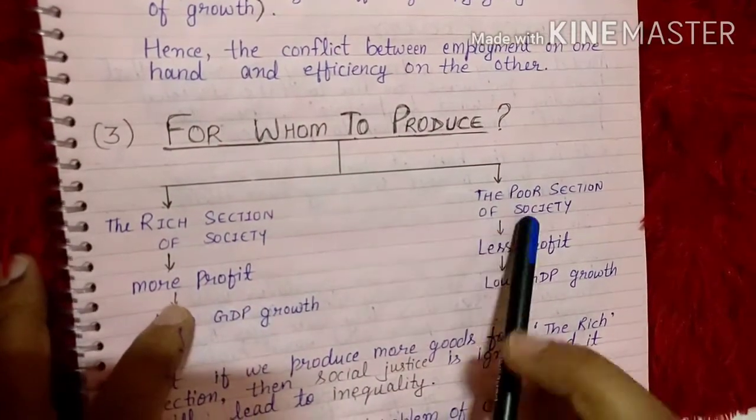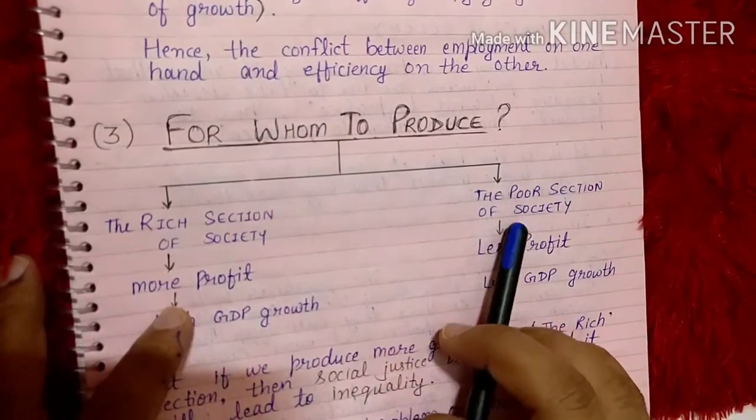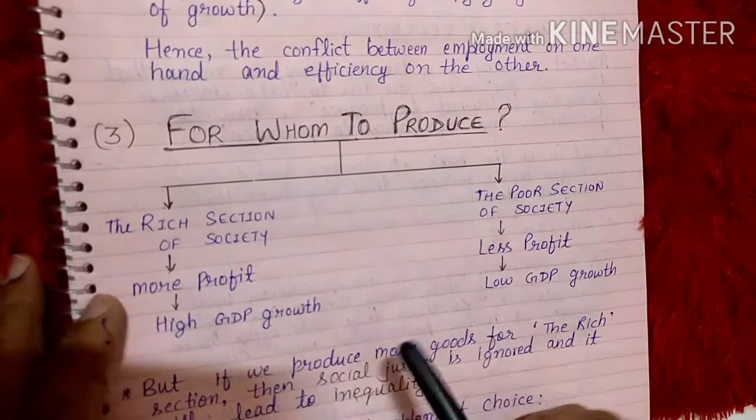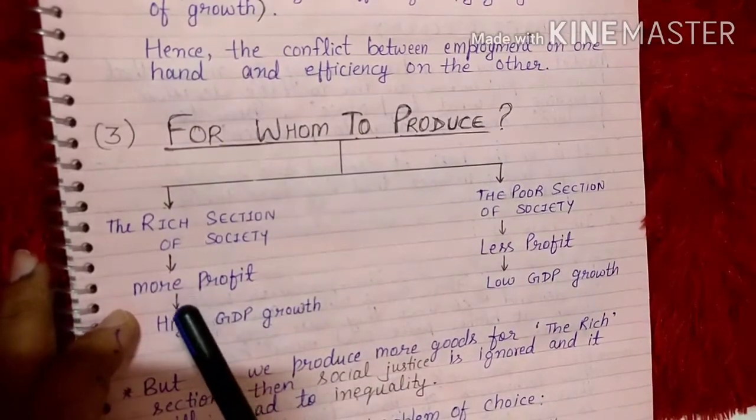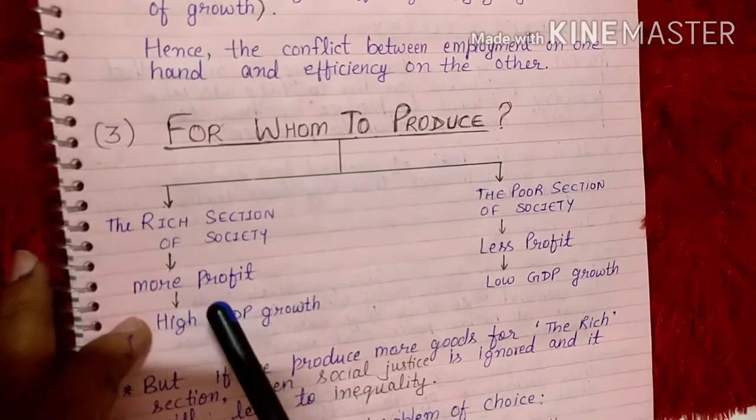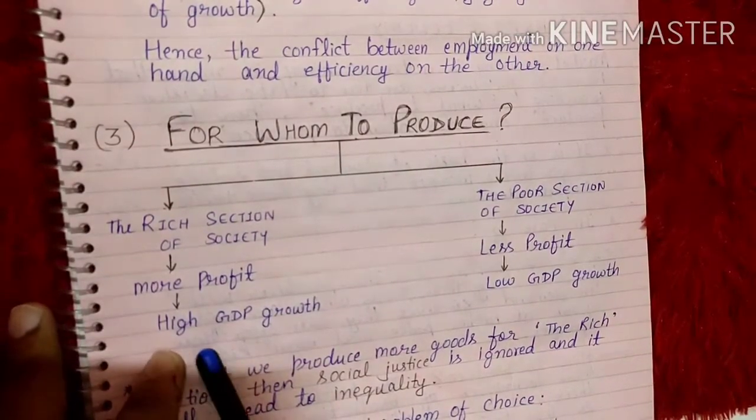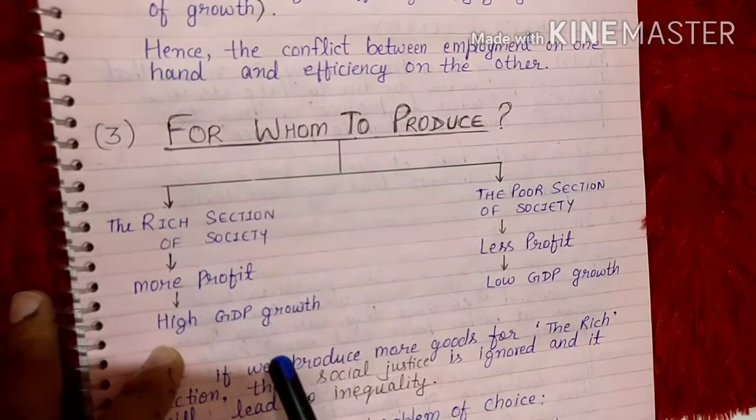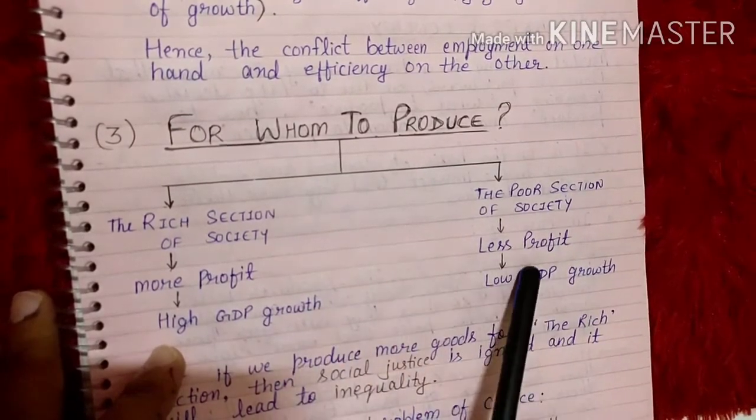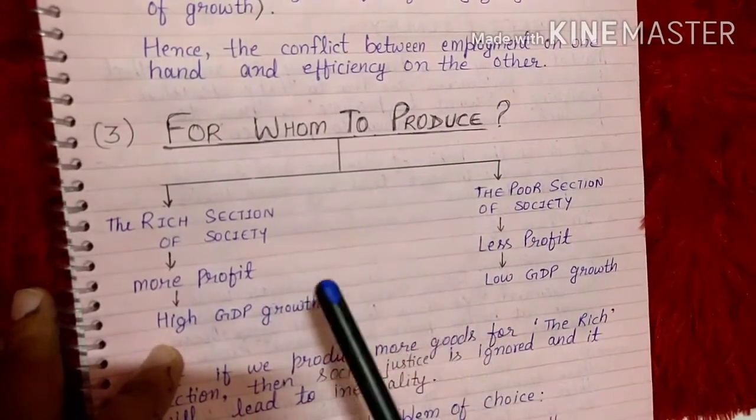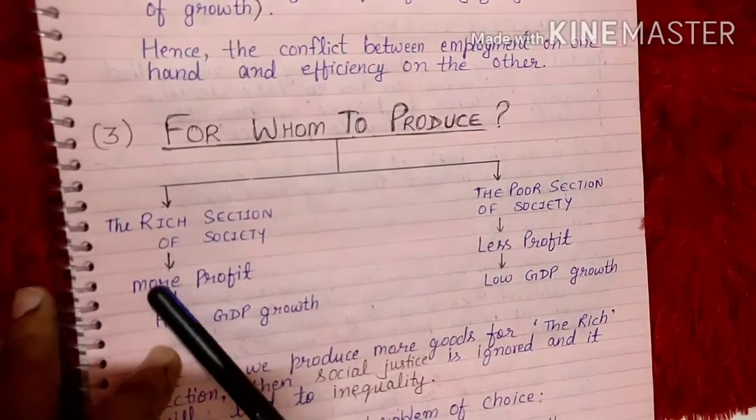But if we are producing goods for the poor section, then we have chances of less profit. If we are getting more profit, then it will lead to what? A higher rate of GDP growth, gross domestic product, which shows the development of a country. And less profit shows low GDP growth. So according to this, we should produce goods for the rich section of the society.